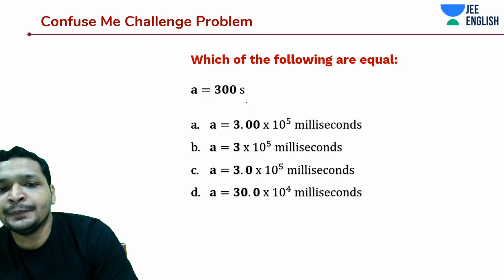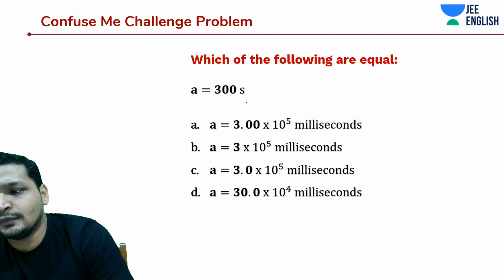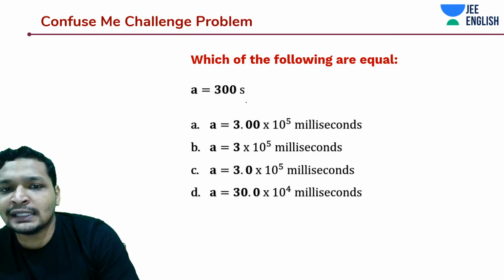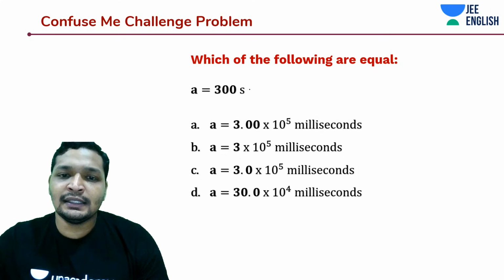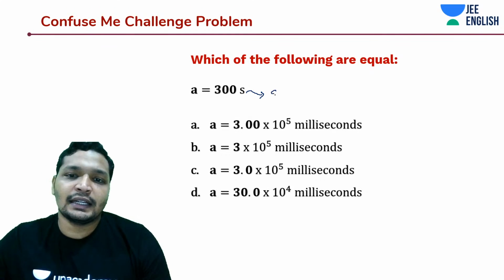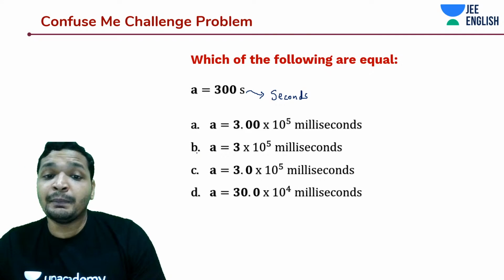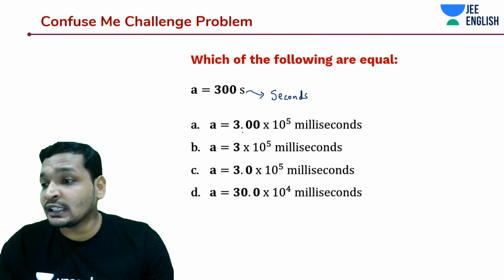What should be the answer? I'm converting seconds. Here S is nothing but seconds. That's correct, yes. Amazing. It should be B. Here you have 3 significant figures, right?